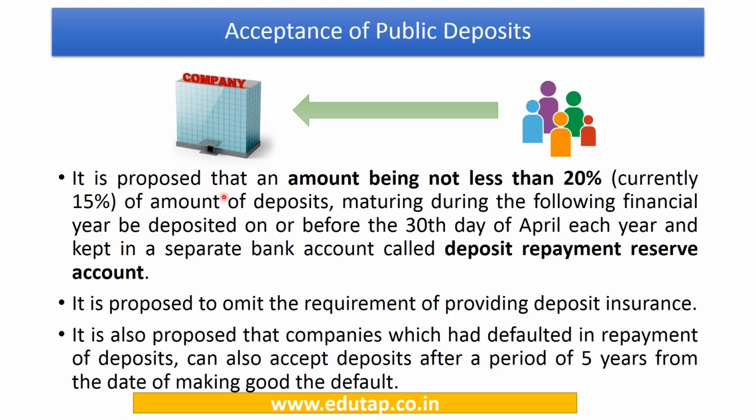Now a company has to keep minimum 20% of the deposits which are going to mature in the next financial year by the 30th day of April each year in a separate deposit repayment reserve account. So earlier 15% was to be kept in this account. Now a higher amount, 20%, has to be kept in this account. Also, the provisions which are linked to the deposit insurance have been omitted.